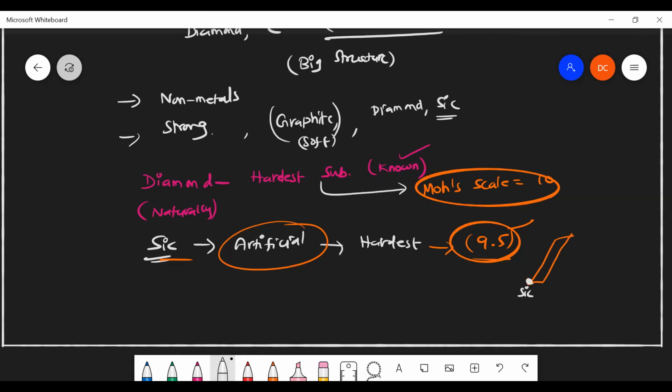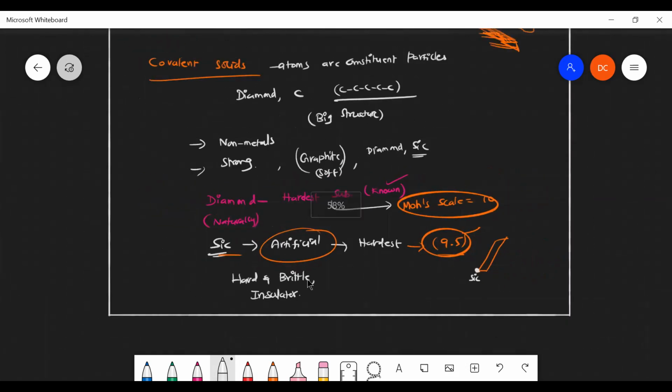That kind of thing can be cut using silicon carbide. Generally, covalent solids are very hard and also brittle in nature, and they are insulators.